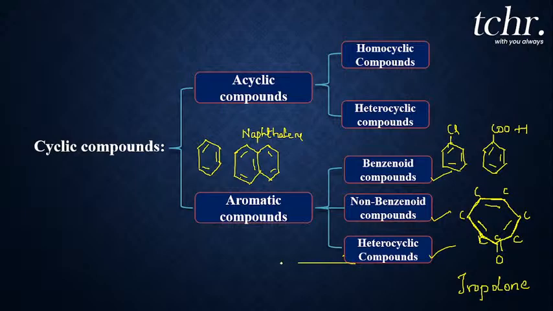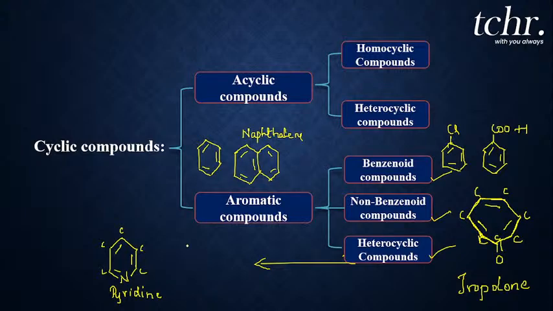It has a six-membered structure, but if you observe, this compound is known as pyridine. If all six were carbon atoms it would be a benzene ring, whereas here one nitrogen atom is involved in the formation of the ring, so it comes under heterocyclic aromatic compounds.